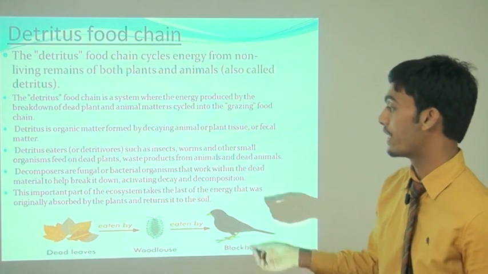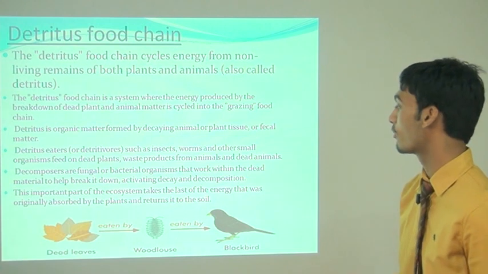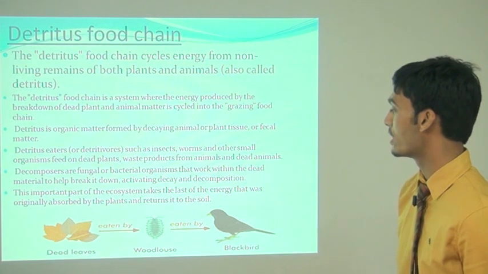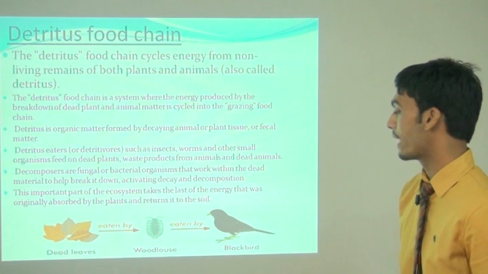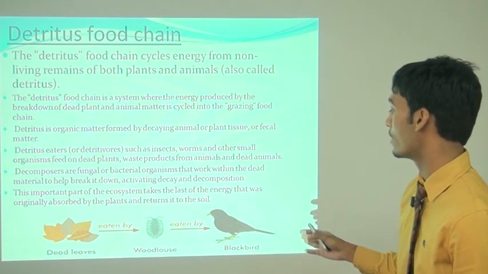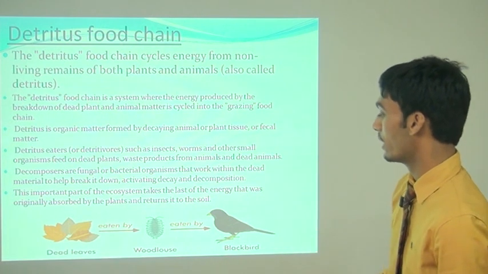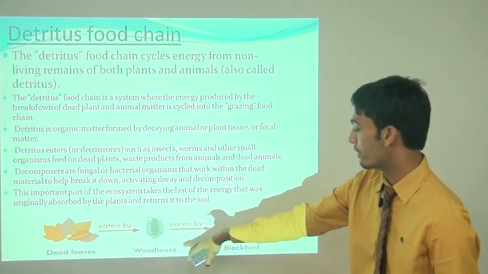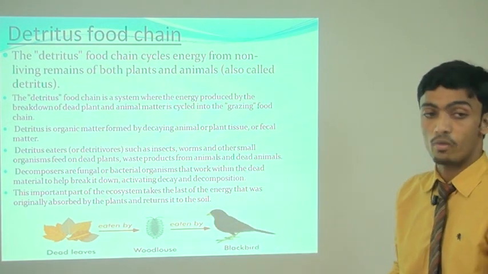Detritus eaters or detritivores such as insects, worms, and other small organisms feed on dead plants, waste products from animals, and dead animals. Decomposers are fungal or bacterial organisms that work within the dead materials to help break them down, activating decay and decomposition. This important part of the ecosystem takes the last of the energy that was originally absorbed by the plants and returns it into the soil. This is an example of a detritus food chain. It starts from the dead organic materials, which are eaten by woodlouse and then eaten by blackbirds. This food chain is very short.